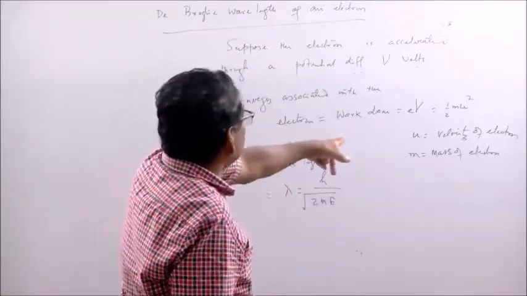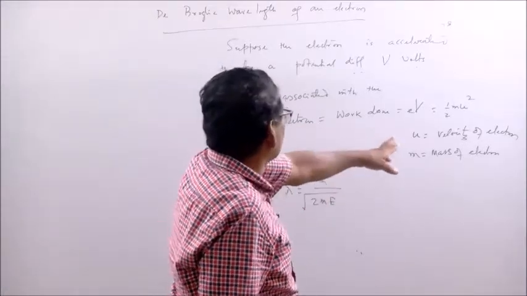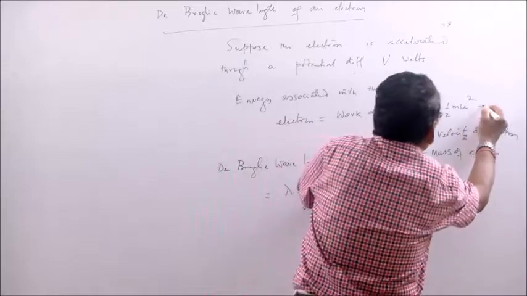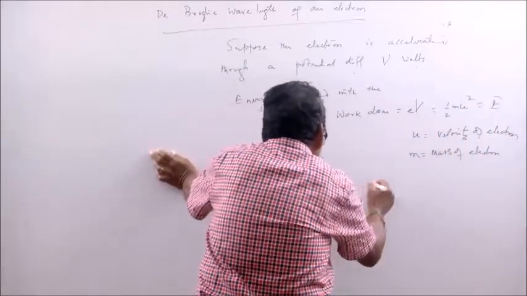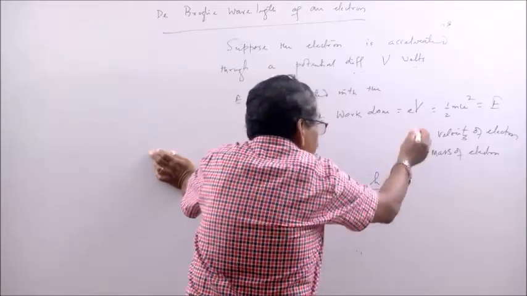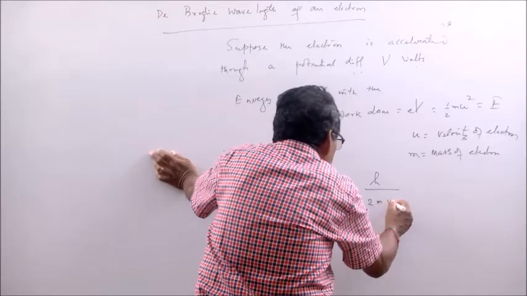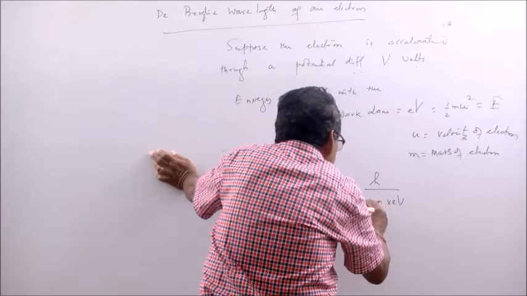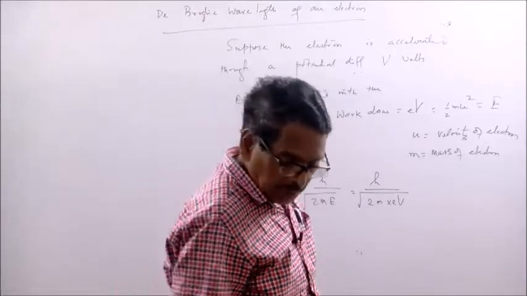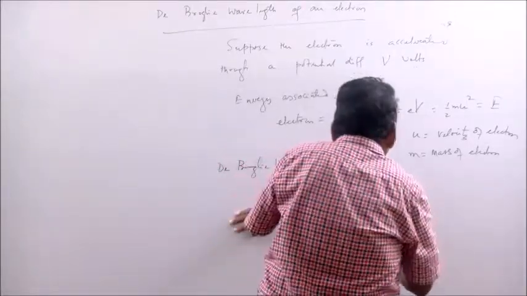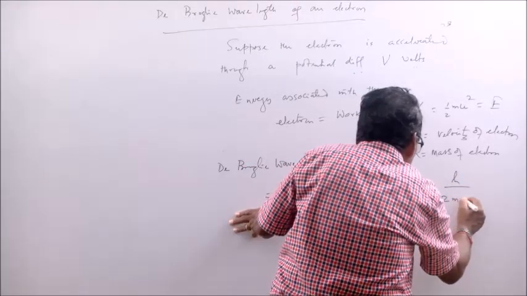In place of E, energy, let us put the work done, half mu squared, that is equal to the total energy eV. That you can put here, h by root over 2m into eV. So, what is the final formula? The final formula is h by root over 2meV.